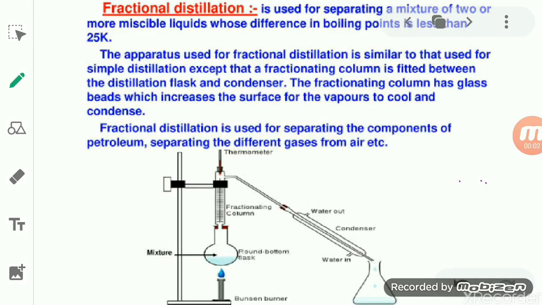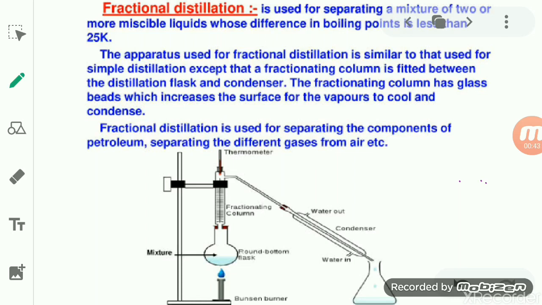Now we will understand another type of separating technique besides distillation, and that is known as fractional distillation. Fractional distillation is a process of separating two or more miscible liquids by distillation, but here the distillate is collected in fractions, boiling at different temperatures.